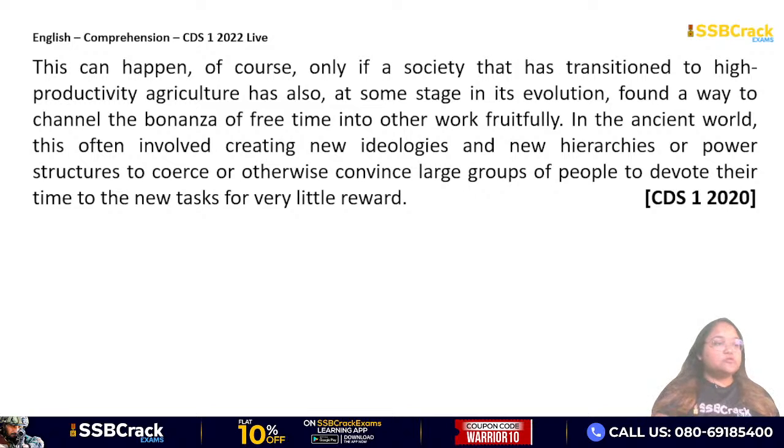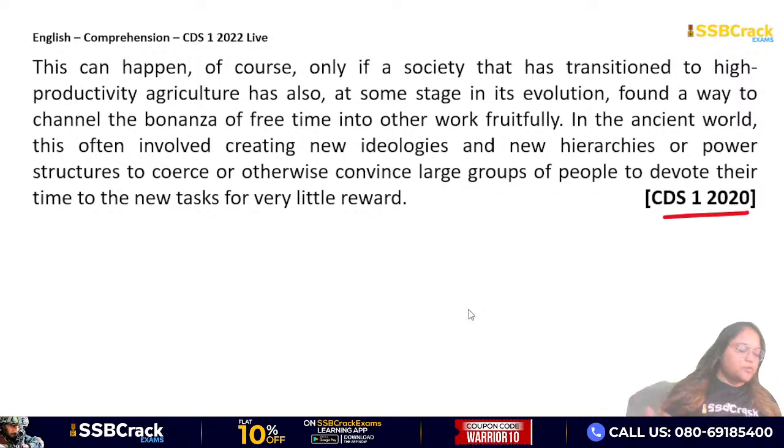This can happen, of course, only if a society that has transitioned to high productivity agriculture has also at some stage in its evolution found a way to channel the bonanza of free time into other work fruitfully. In the ancient world, this often involved creating new ideologies and new hierarchies or power structures to coerce, that means to force, or otherwise convince large groups of people to devote their time to the new tasks for very little reward. So this is a passage which has been taken from CDS 1 2020.